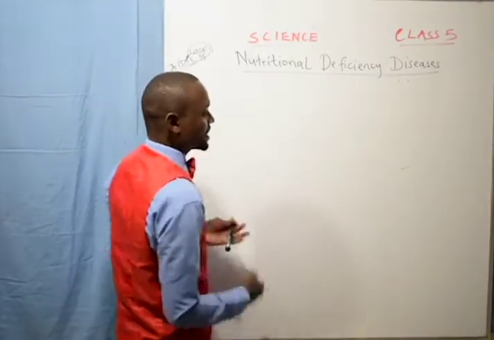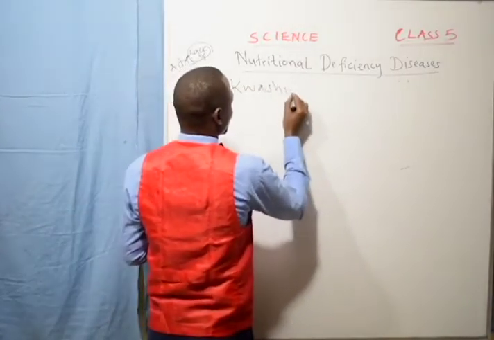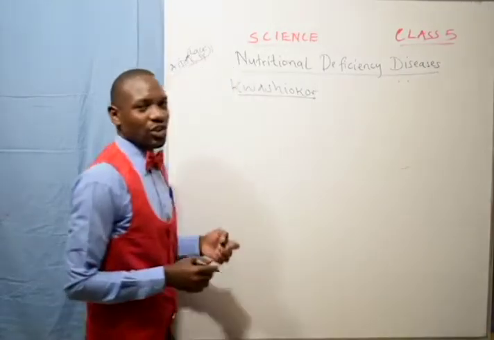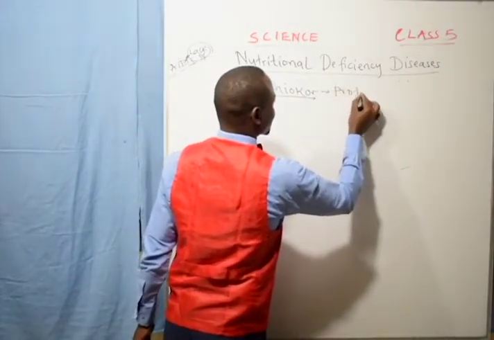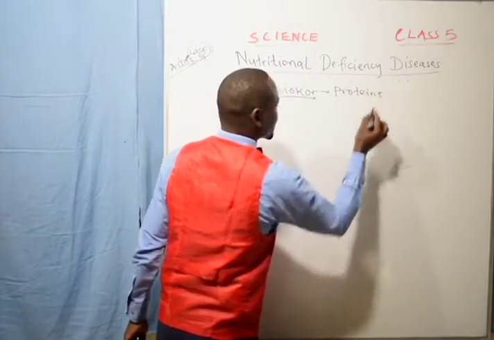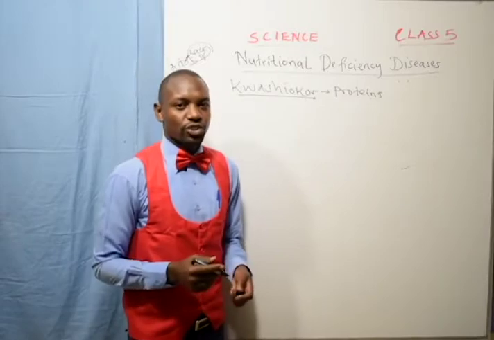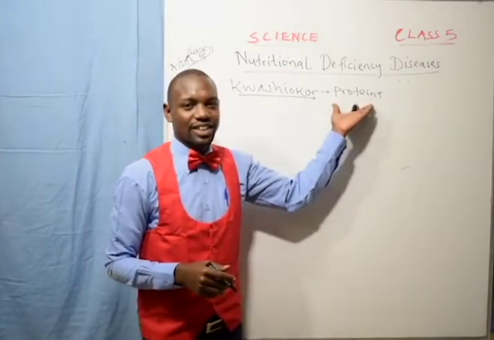Let us start with kwashiorkor. Kwashiorkor is a deficiency disease which is caused by lack of proteins. What are proteins? We say that proteins are bodybuilding foods. So you can be having a meal that lacks proteins.